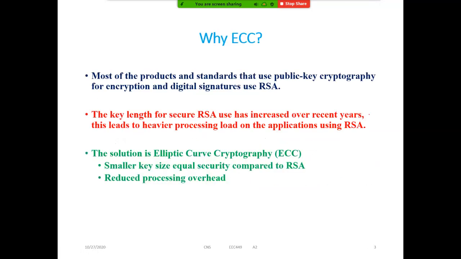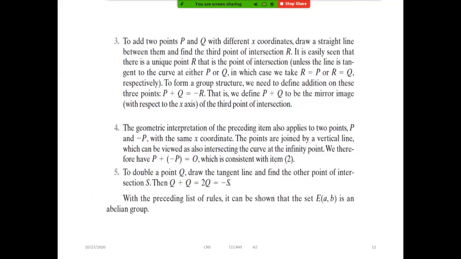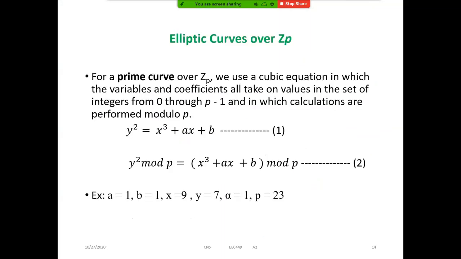Right. So please remember these points from the exam point of view. And these things, addition. Now, this is what we will actually implement in the algorithm. Please see carefully. So, elliptic curves over Z_p. Here p represents the prime number, right? So we have to do the additions or rules around these points only.